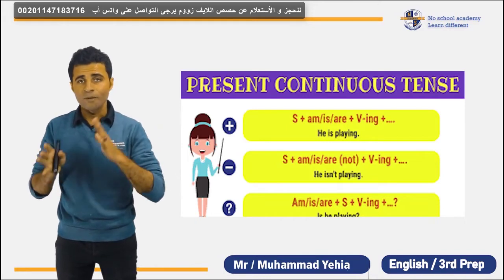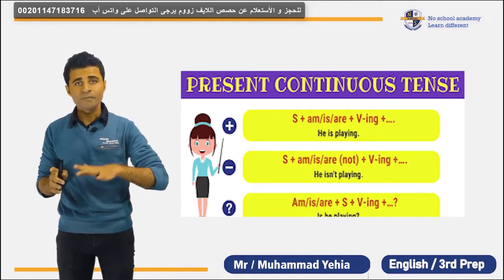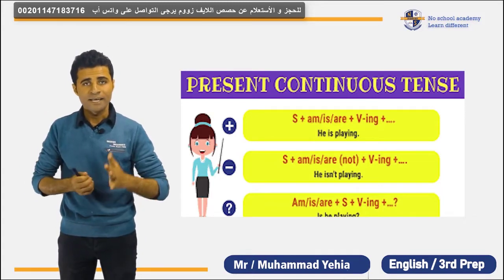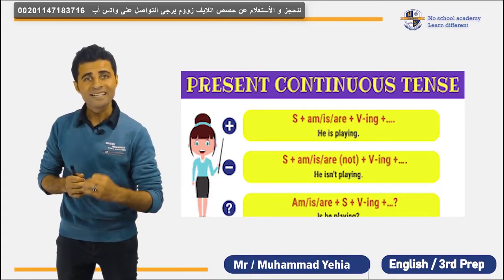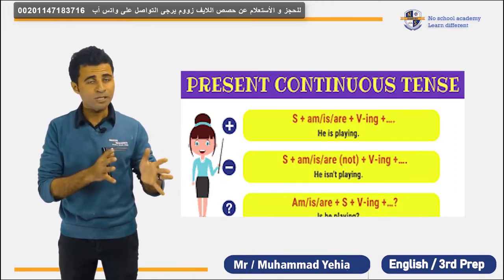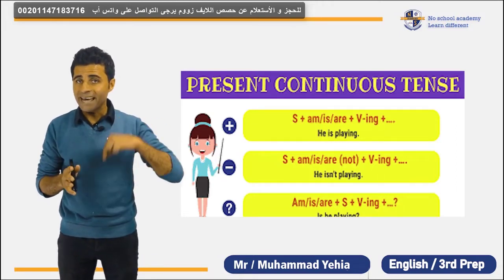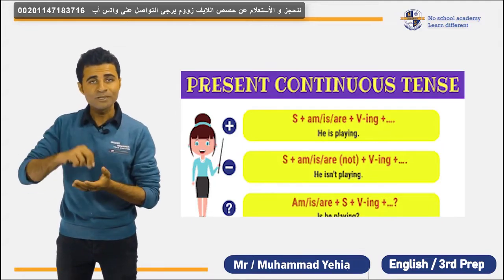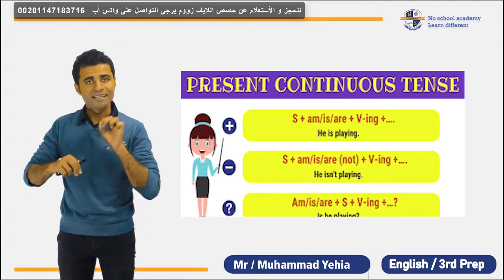simple present. But when it comes to the present continuous, we use it for actions that are happening right now. Okay, so right now I'm speaking in English. I speak Arabic, it's my native language. I speak Russian, this is fact. But now I am speaking in English because I do this action just right now.